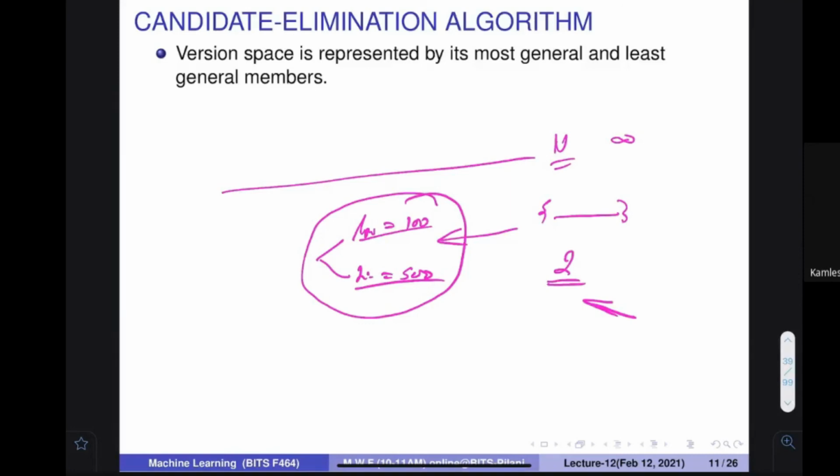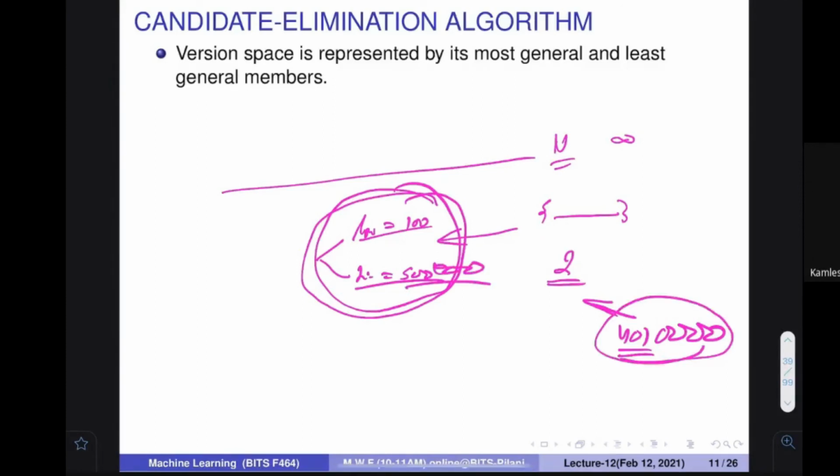Can you tell me how many values I am specifying? 401 values I am specifying. 100 to 500, there are 401 values I am specifying. Okay, Shashwat, thank you. So using only those two values, I can specify this many values. Increase this value, and only two values will specify that many values.